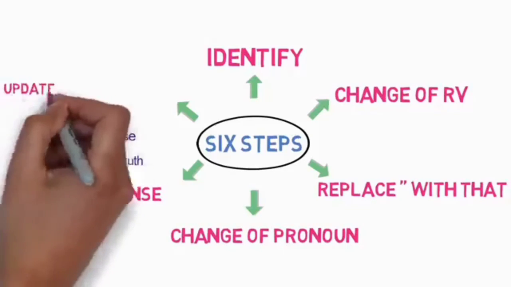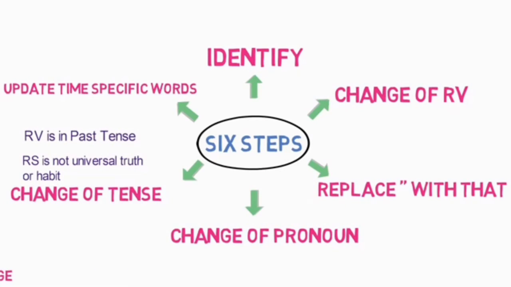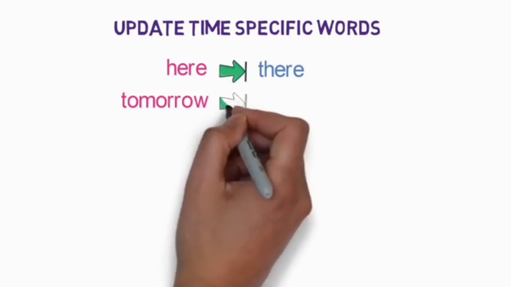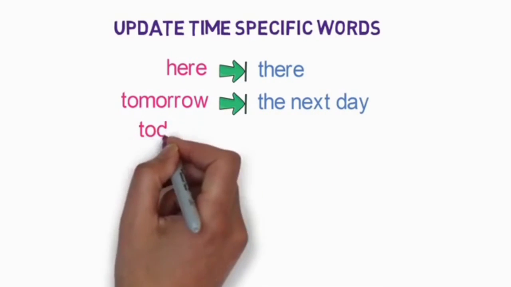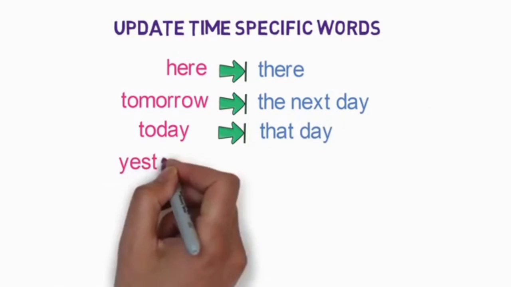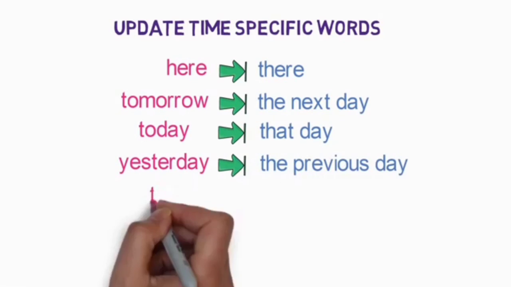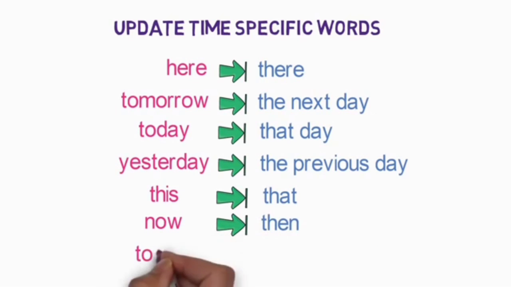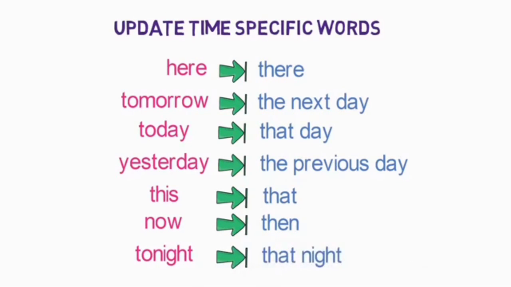Now let's look into the final step. Change in the words denoting time. Words indicating nearness are changed into words showing distance in indirect speech. If these words are present in the reported speech and the reporting verb is in the past tense, then the change will happen in the following way. Here will be converted to there, tomorrow will be converted to the next day, today will be converted to that day, yesterday will be converted to the previous day, this will be converted to that, now will be converted to then, and tonight will be converted to that night.